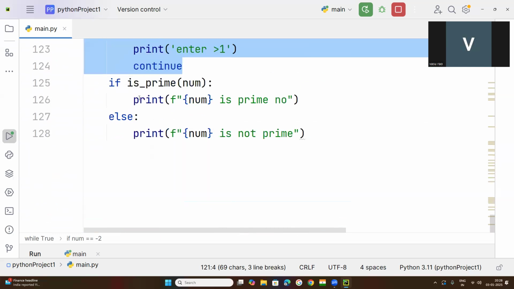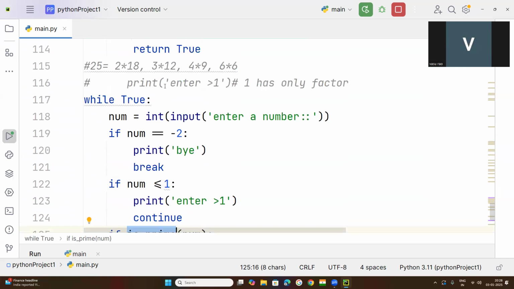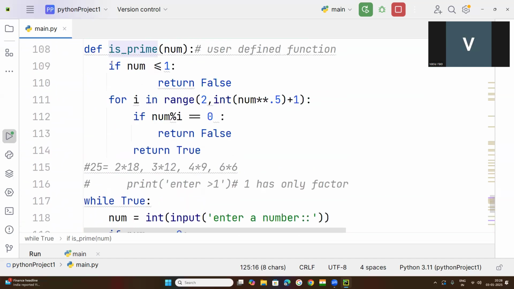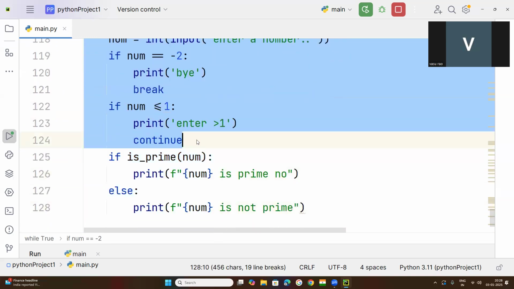So whenever you call this function with this function name in line 125, that code will be executed. What is the use of this code? This code will find whether the given number is prime or not.